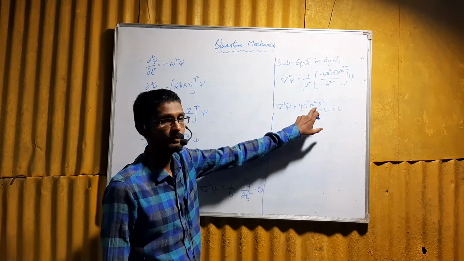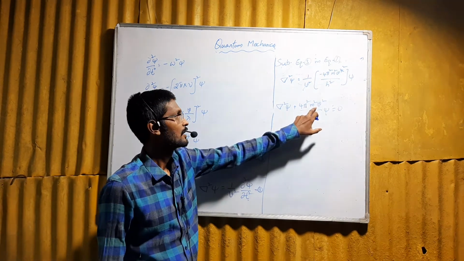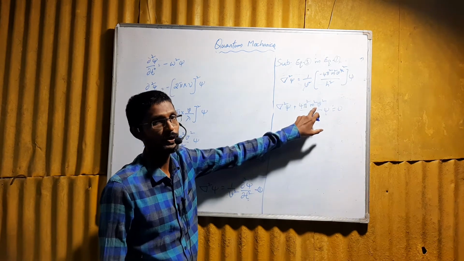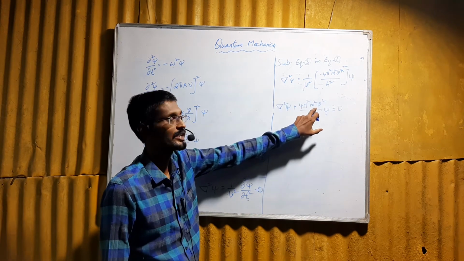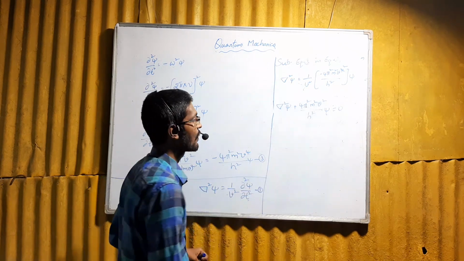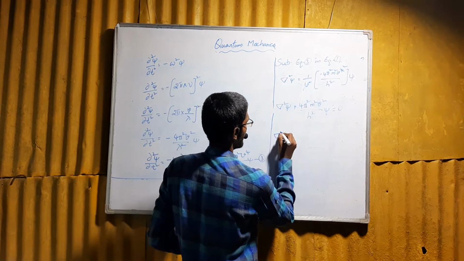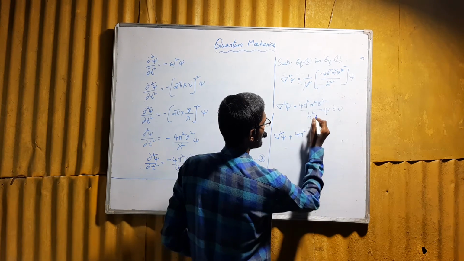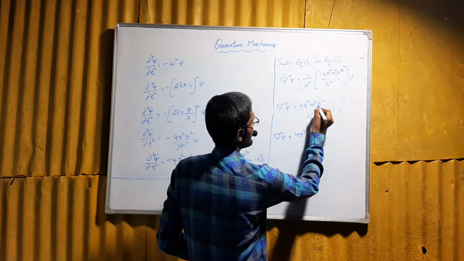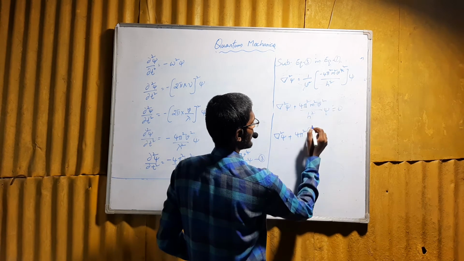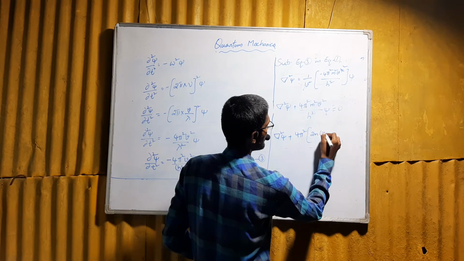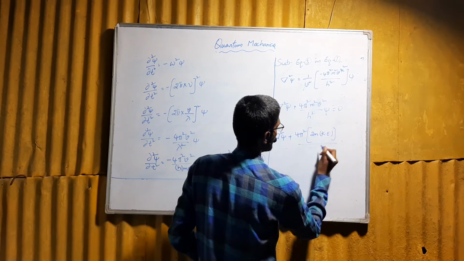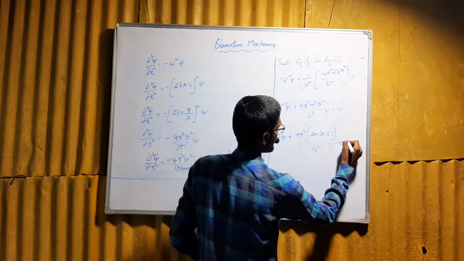From momentum we can move to kinetic energy: p = √(2m × kinetic energy), or p² = 2m × kinetic energy, as we have already seen in the last derivation. Therefore ∇²ψ + 4π²p²/h² ψ = 0.